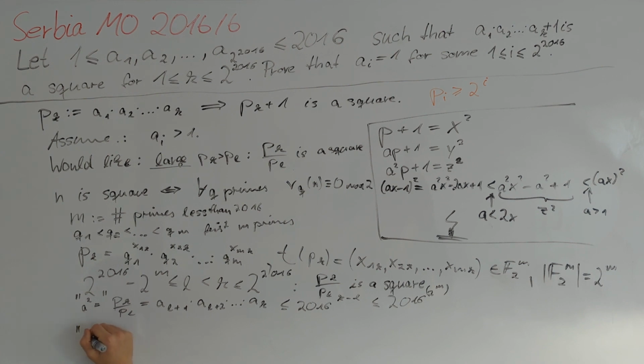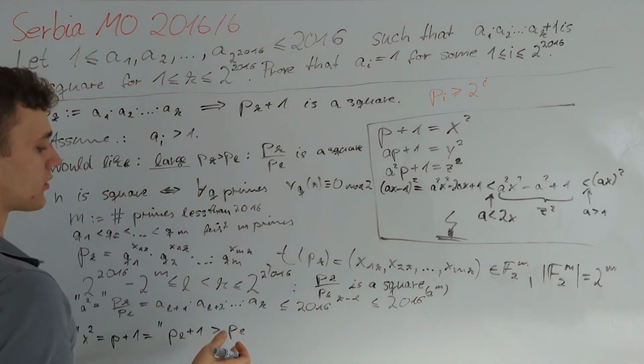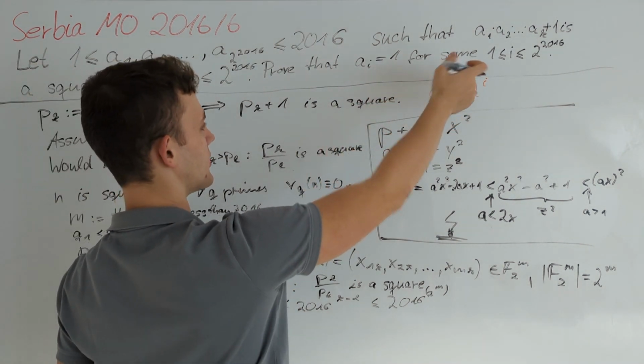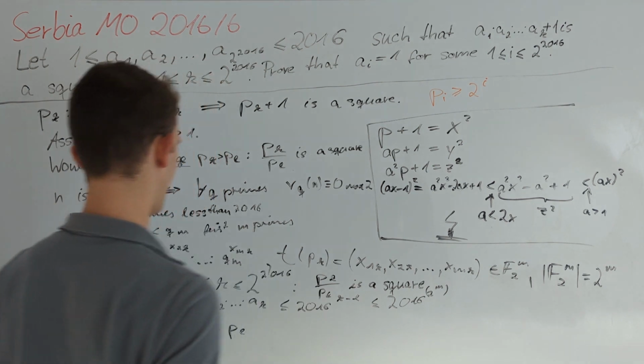We already know how to bound our value of a squared, so let's take a look at x squared. x squared is equal to p plus 1, and now in our new environment p is represented by p_l. So this is p_l plus 1, and we want to bound this from below. Clearly this is greater than p_l. We already have a tool for bounding p_i from below, namely that p_i is greater than or equal to 2 to the power of i.